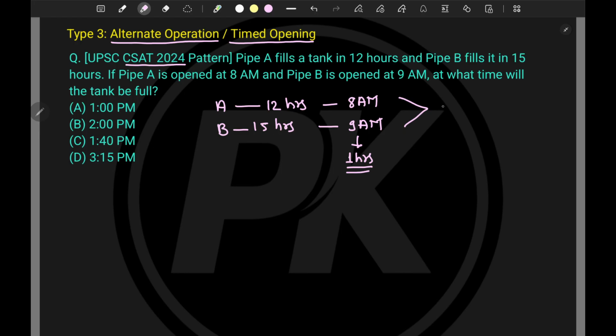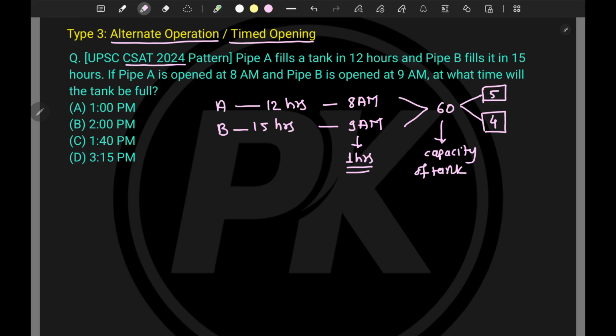Now tell me the LCM of 12 and 15. So let's say it is 60. Okay, so 12 fives are 60 and 15 fours are 60, right? That means in 1 hour pipe A will fill 5 portions of the tank, and in 1 hour pipe B will fill 4 portions of the tank, and 60 is the total capacity of the tank. Okay, capacity of the tank, right? So this much portion is clear.